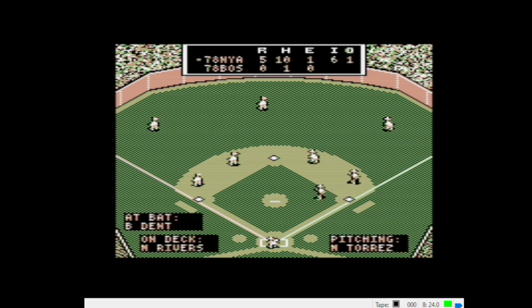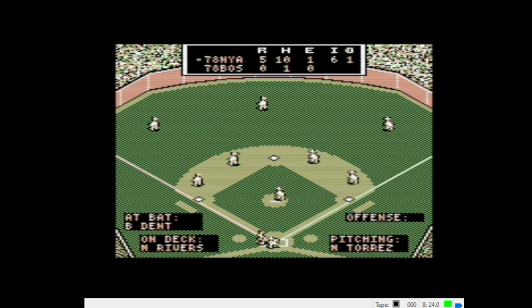So it looks like Mike Torres is on a batter-to-batter basis here. If anybody gets on, he is most likely done for the day here. He's given up 10 hits and 5 runs, so that's to be expected.